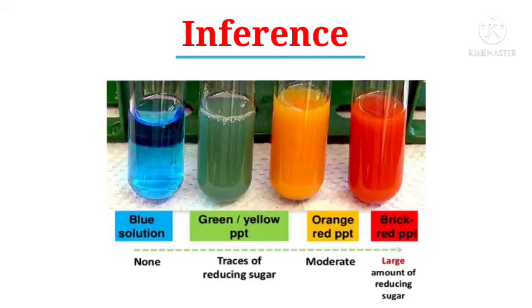If we get a blue solution, it does not contain any sugar or glucose. If we get a green or yellowish solution, a small amount of reducing sugar or glucose is present in the sample. If we get a red colored solution, a large amount of sugar or glucose is present in the sample.